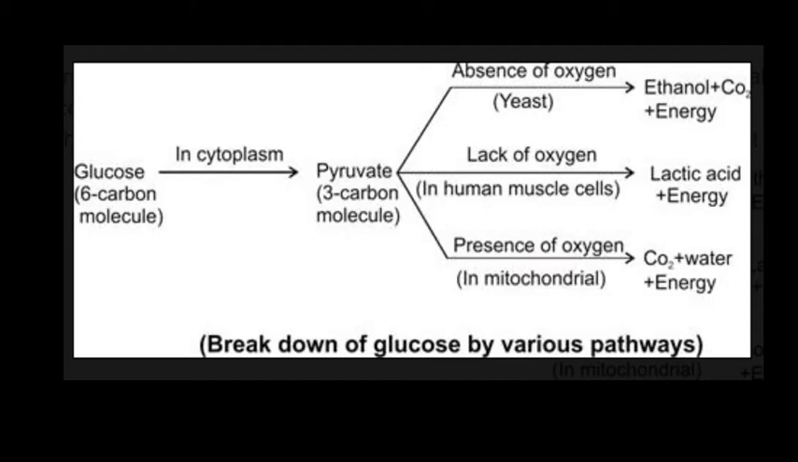Now the next process, where C6H12O6, glucose, is broken down but in the absence of oxygen. In this process ethanol, C2H5OH, is formed plus carbon dioxide, CO2. This is all in the absence of oxygen. And in the third process, when glucose, C6H12O6, is broken down in lack of oxygen, it forms lactic acid.